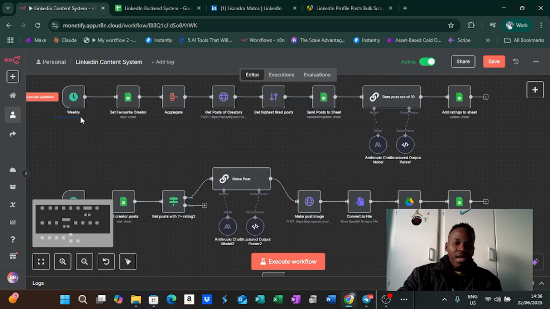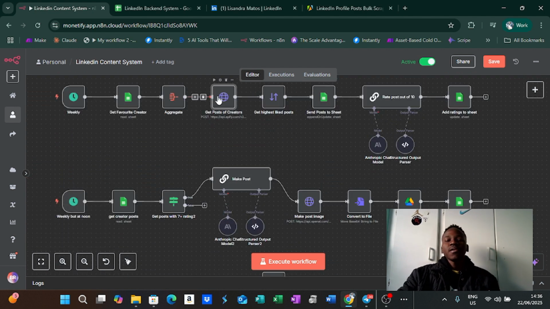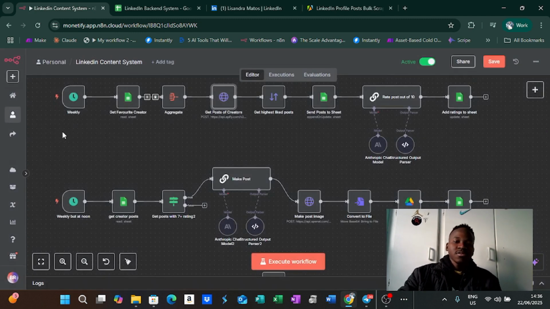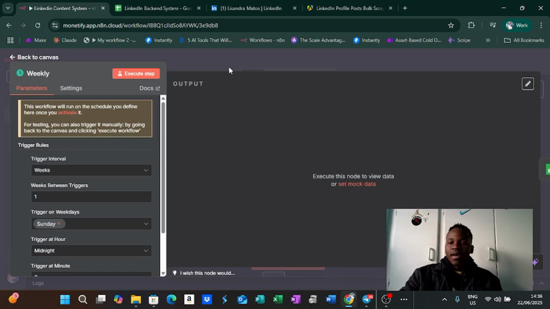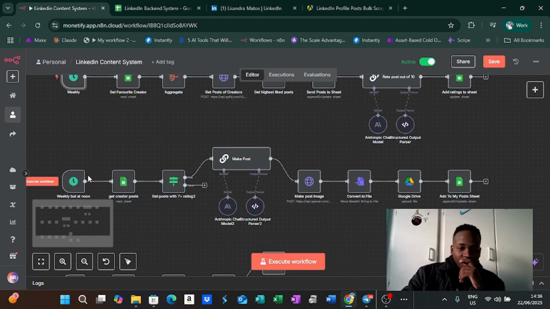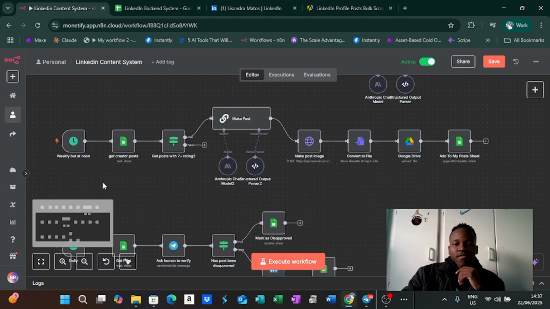And then obviously we have it scraping leads weekly, right? Let me just show you that, if you can see that, right? So it scrapes posts that creators made from last week to this week, right? We don't want the whole month, we want the week, right? So I always make sure that the workflow works on Sundays only at midnight and then during the day as well, just so we have that working. And then the second flow would be to get the posts, right?